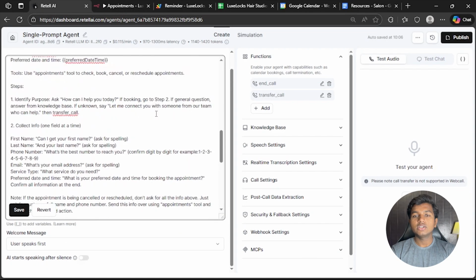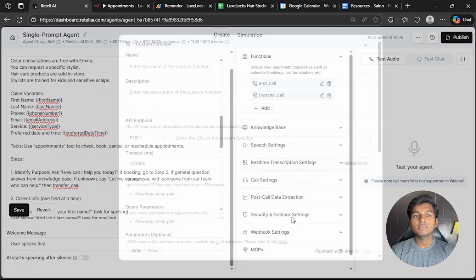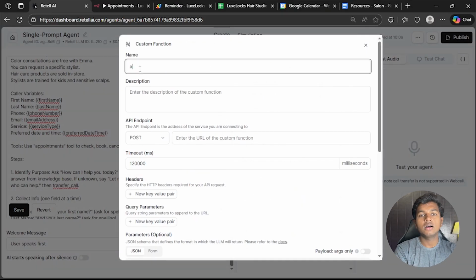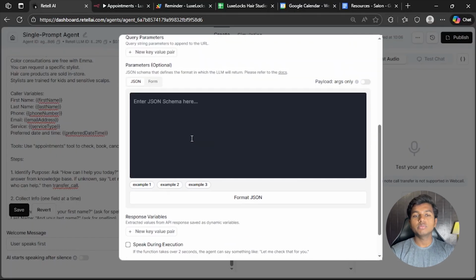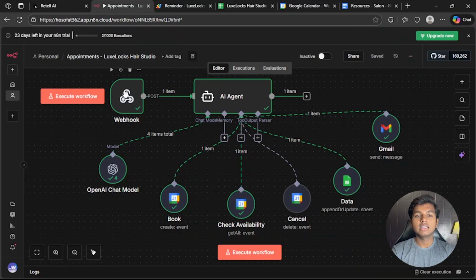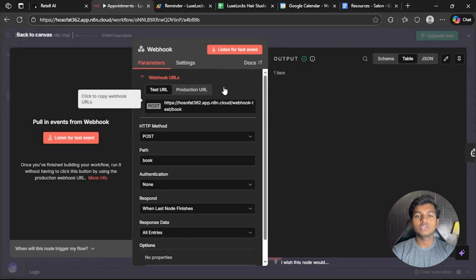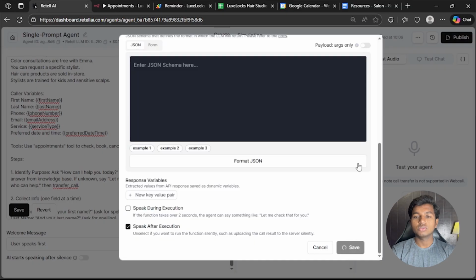This is our AI voice agent in Retell. We also have to add another tool, which is appointment. This is a custom function. Let's name it appointments. This tool will be used to check availability and book, cancel, and reschedule the appointments. Post, this is going to be the URL of that tool. I am going to tell you what this is going to be, but for now, let's keep it simple, copy the URL from here and paste it in here so we have a working tool.